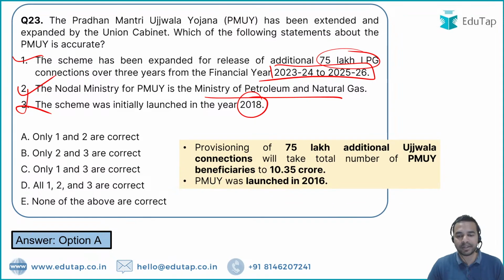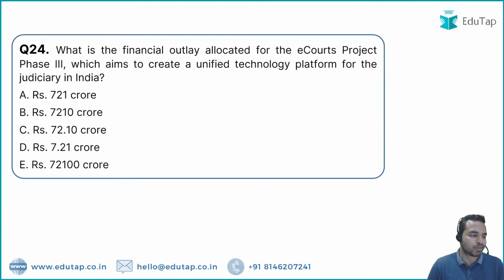तो यहाँ पर हम देख सकते हैं that it was launched in year 2016, और अब जब 75 लाख LPG connections को यहाँ पर ऐड किया जाएगा तो यहाँ पर जो beneficiaries का नंबर है वो कितना होगा? The number of beneficiaries will increase to 10.35 crore, and that is the right answer to this question. Let's move on to the next question.